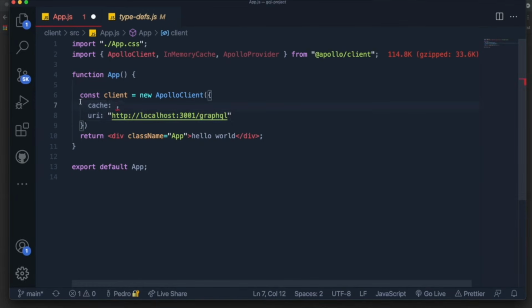Then for cache, what happens is the Apollo client library has a really good state management aspect to it, and it allows you as well to cache information and data into your browser, right? So basically, if you fetch some data and you change a component, for example, move in your route system, and you go back, you want the data to be kind of updated, right?